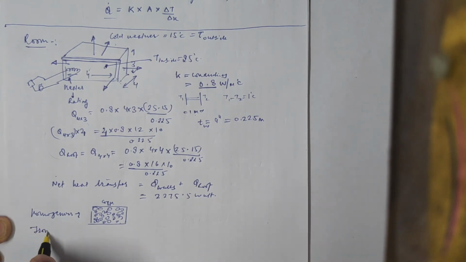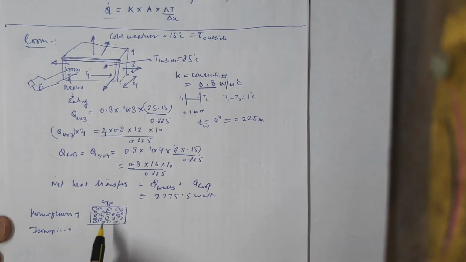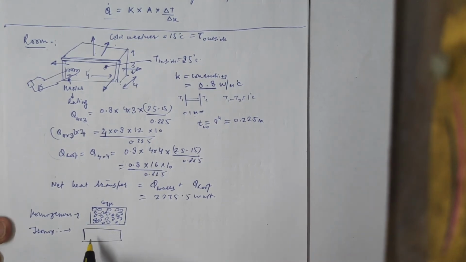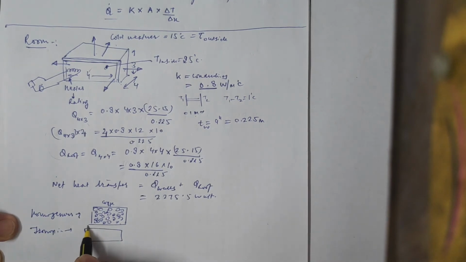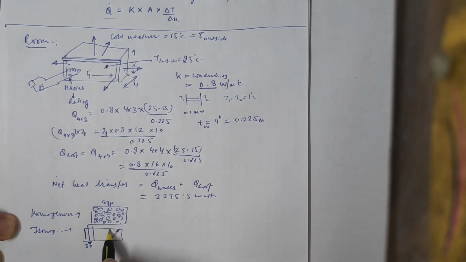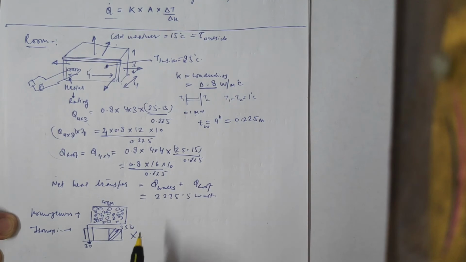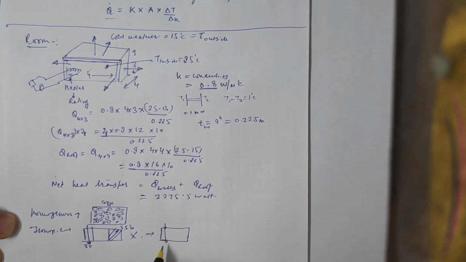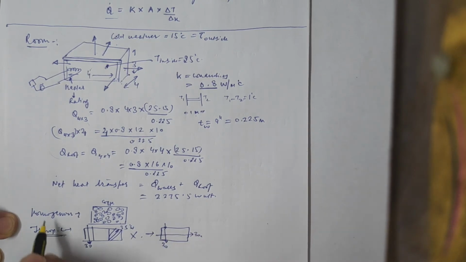Isotropic means the property is same in all directions. That means if this is copper, if the thermal conductivity, the heat transfer is happening through this layer of this copper, suppose say it is 30 watts. The heat transfer in this direction, suppose say the composition is such that it is 35 watts. This material is not isotropic. Isotropic means the property has to be constant in all directions. If the heat transfer is happening through this direction, it has to be 30. Heat transfer is happening in this direction, it has to be 30. So that depicts the isotropicity and the homogeneity, right?